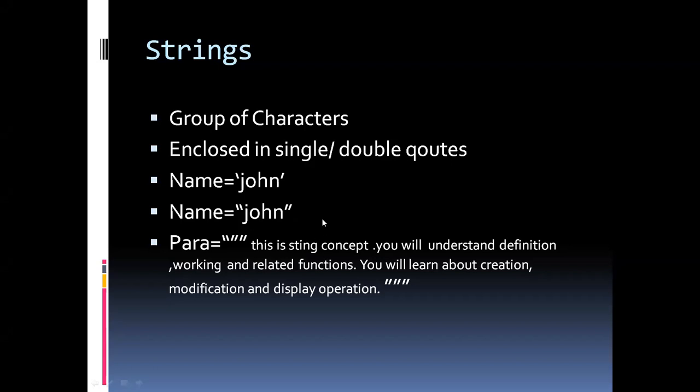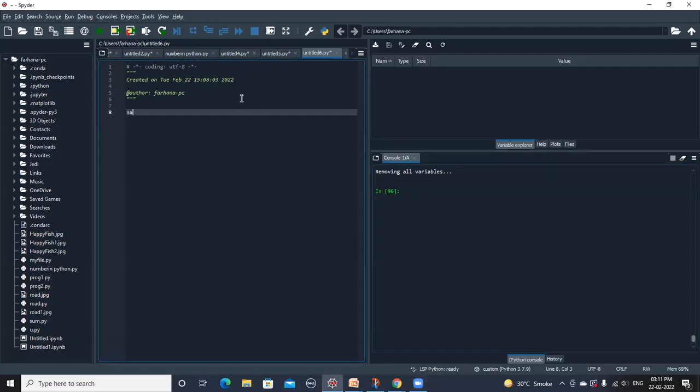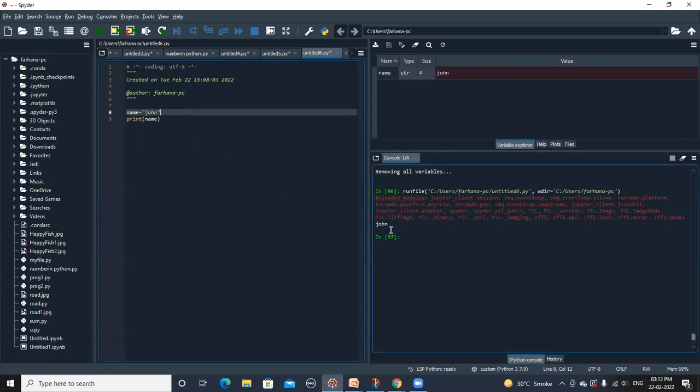So now we will take one example of this, to see how we can perform the same thing in Python. Here the name is John using double quotation, and if you want to print it, print name. We will check whether it is going to be printed or not. Here the name is assigned the string John, and now we are getting some output, which is John.